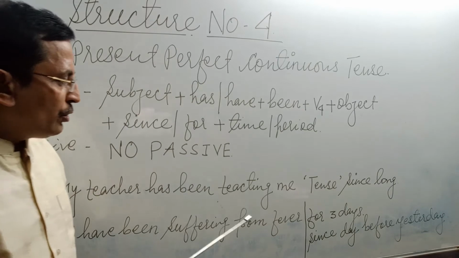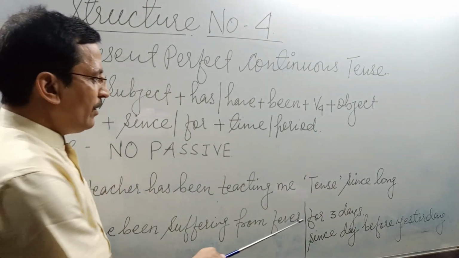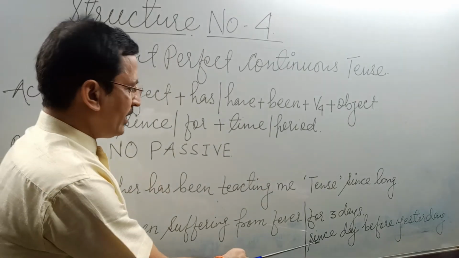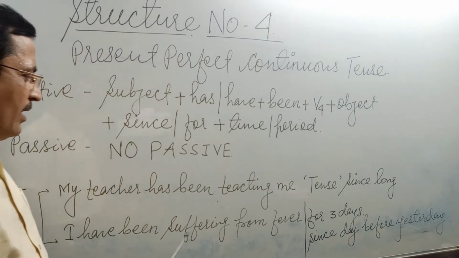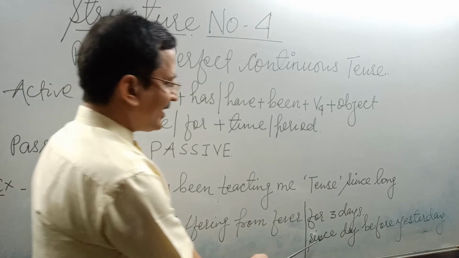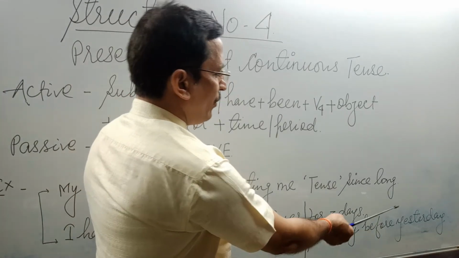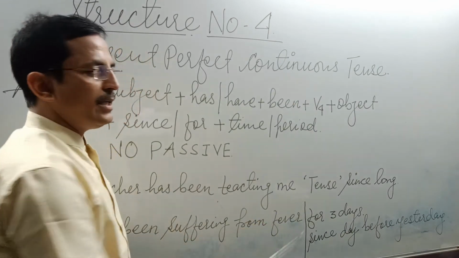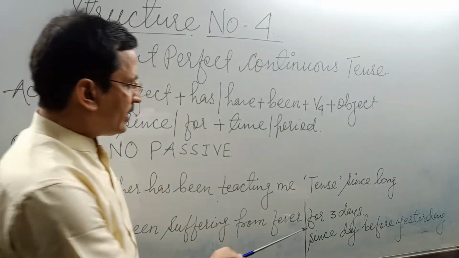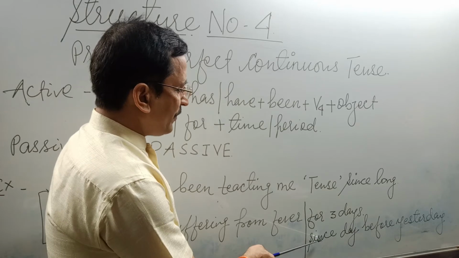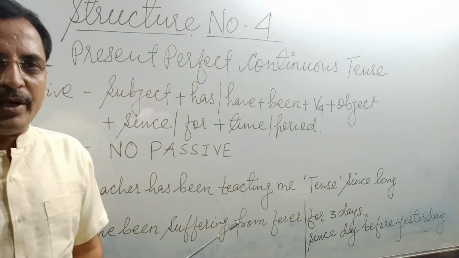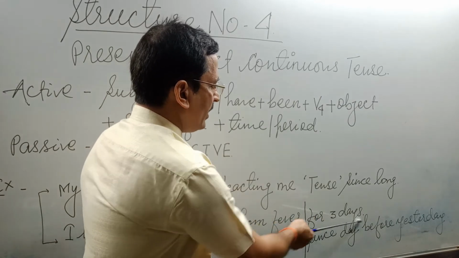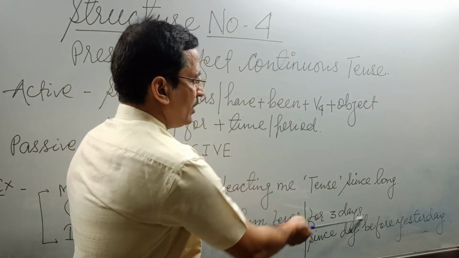You can also use since in this case, but the moment you bring since into this sentence, your sentence would be I have been suffering from fever since the day before yesterday. It is the same: for last 3 days or since the day before yesterday. You can see that in case of since, the day before yesterday we are pointing out, but in case of for, the same thing is in the form of length of time, 3 days.